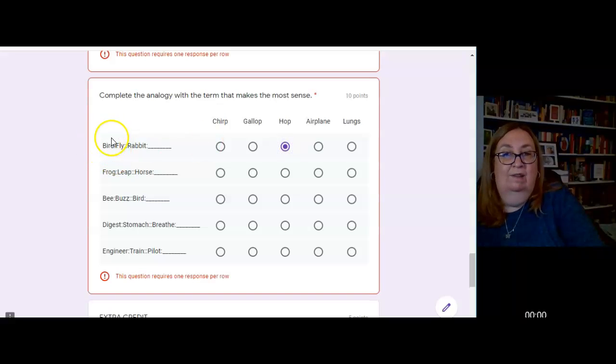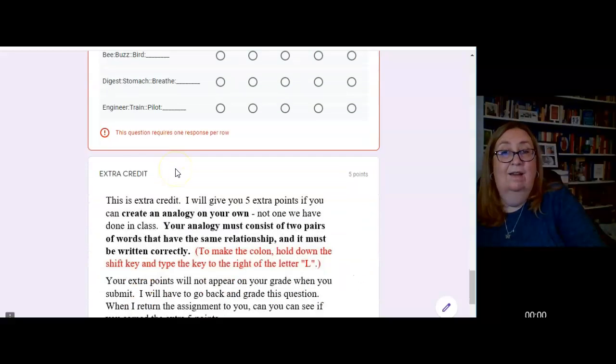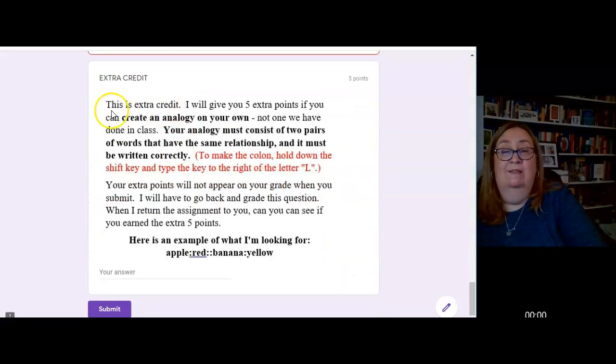Just make sure you find the relationship of the first two words so you know how to make the relationship work in the second. Extra credit. This is different. This is not about something I'm going to say here. You're going to have to do something. I will give you 5 extra points if you can create an analogy on your own, not one we have done in class. Your analogy must consist of 2 pairs of words that have the same relationship, and it must be written correctly. If you're trying to make it using the colon key, then to make the colon, hold down the shift key and type the key to the right of the letter L. That gives you the colon.